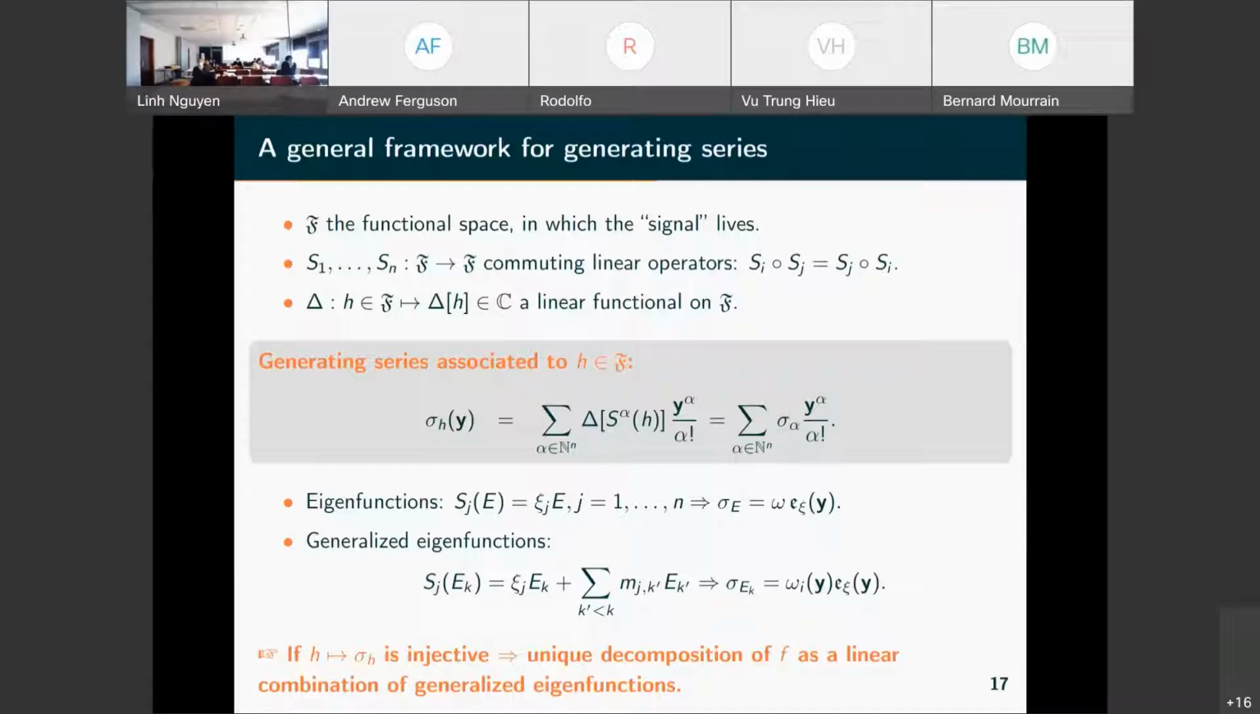And when we have coefficients which are not constant but are polynomials, then we have to look at generalized eigenfunctions, which are defined in a similar way. So they are these eigenfunctions. When we apply Sj on them, we find a multiple of the function plus some multiples of the previous functions associated to this eigenvalue. And this gives the generating series omega I here, a polynomial of some degree, and the degree is related to these coefficients here.